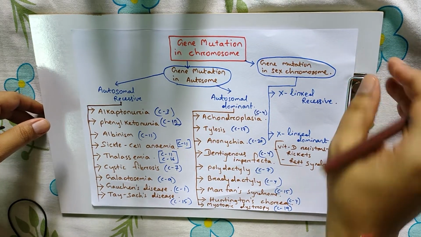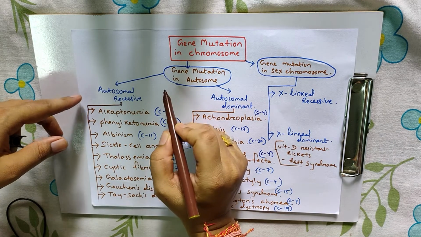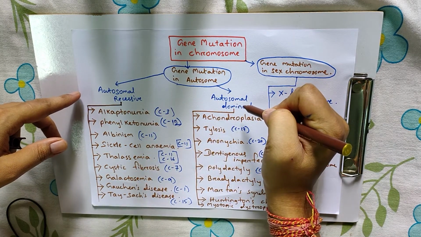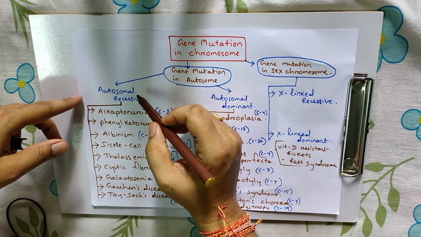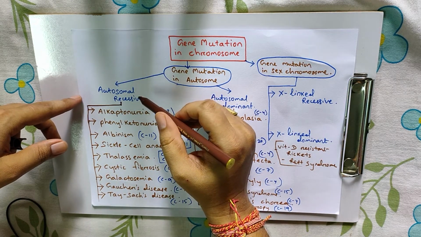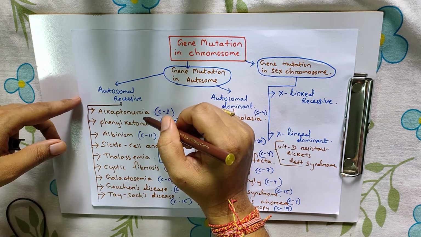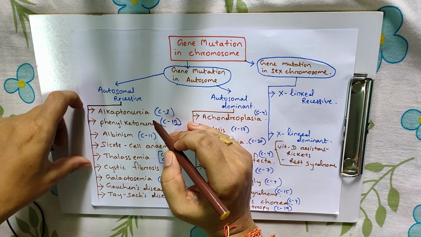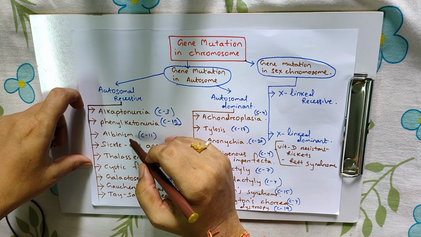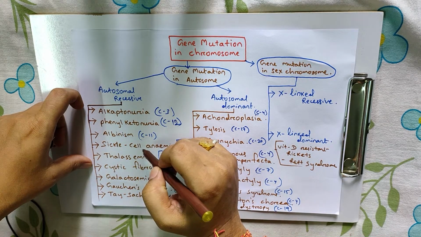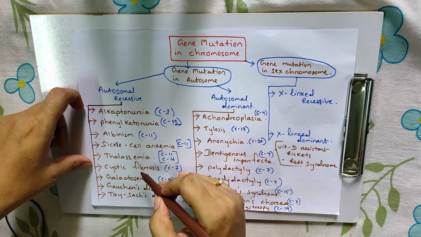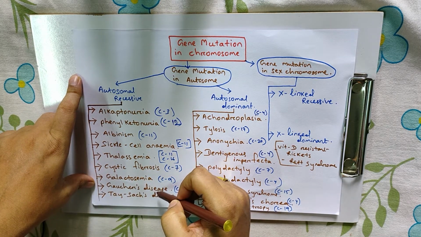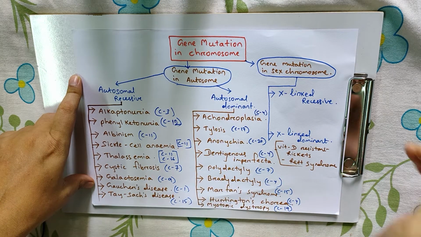Gene mutation in autosomes is categorized into two types: autosomal recessive and autosomal dominant. The autosomal recessive defects or diseases are alkaptonuria, phenylketonuria, albinism, sickle cell anemia, thalassemia, cystic fibrosis, galactosemia, Gaucher's disease, and Tay-Sachs disease.